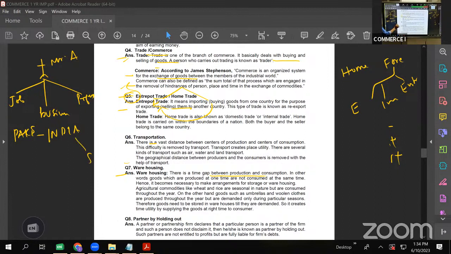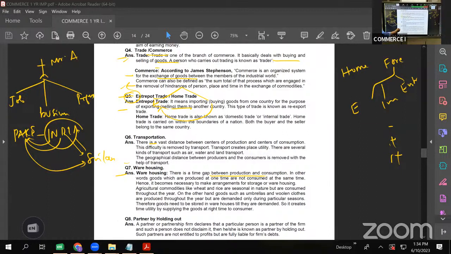and say Sri Lanka. If India is buying wheat from Pakistan for personal consumption, we call this trade import trade. If India is selling goods to Sri Lanka, we call it export trade. But imagine India is purchasing from Pakistan and selling it to Sri Lanka. This trade is called entrepot trade. So buying from one country and selling it to some other country, we call it entrepot trade. And entrepot trade is one of the foreign trades.